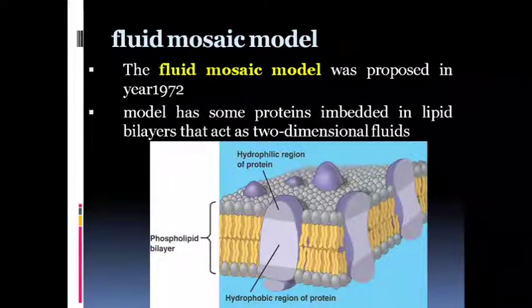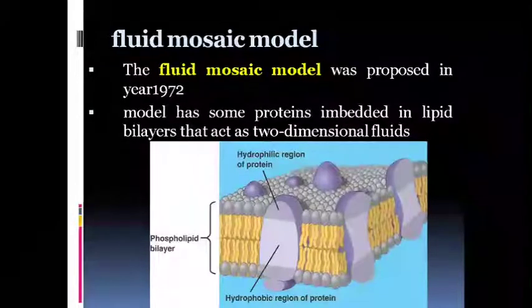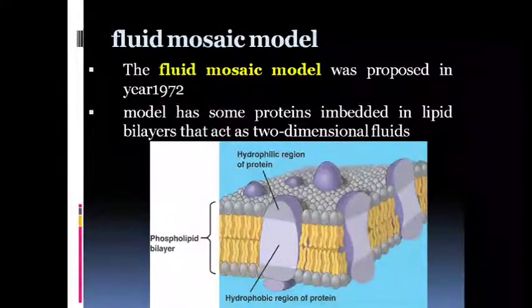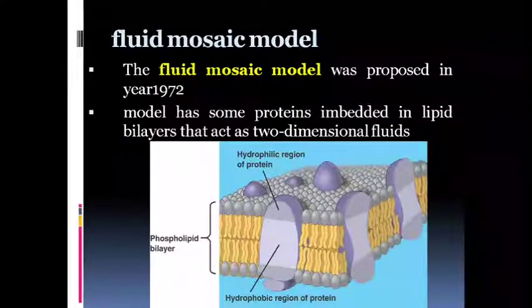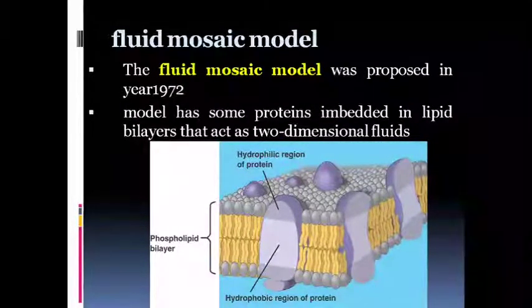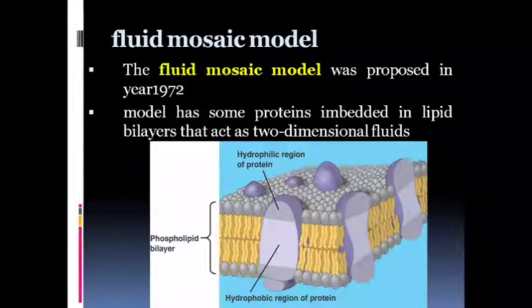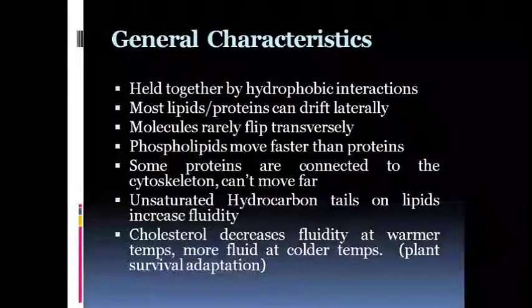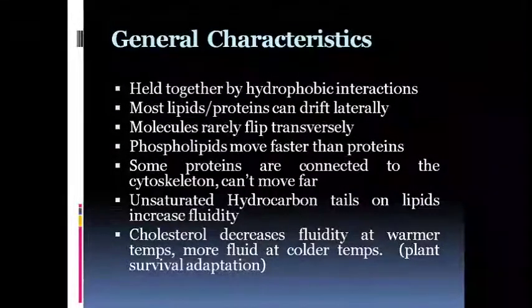In 1972, there was another proposal of membrane structure, and that is called the fluid mosaic model. This model said that some proteins are embedded in the lipid bilayer that act as two-dimensional fluids. So fluidity was a new concept which was discussed in the fluid mosaic model. Now we'll see about the general characteristics of the membrane.